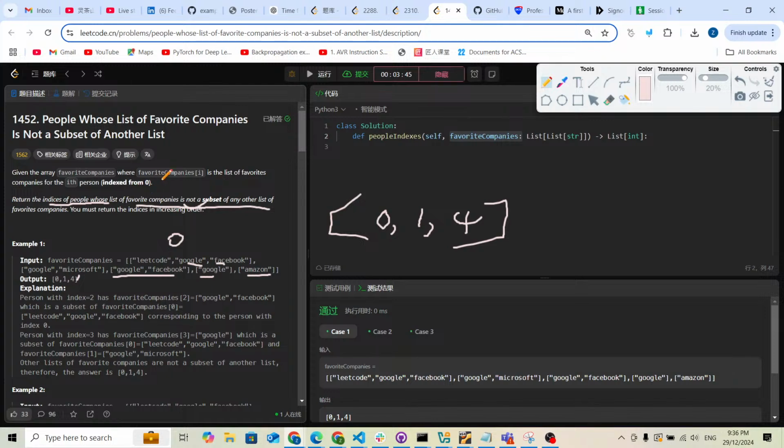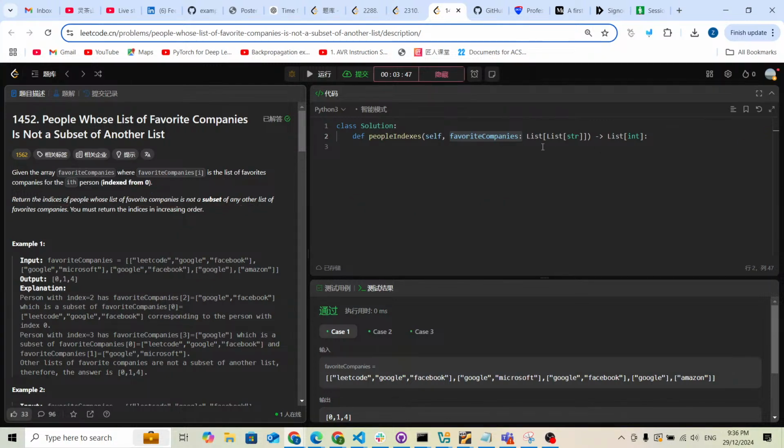Now we're going to directly use brute force to solve the problem. But before that, we turn the favorite companies into sets: inside, I use a set f, for f in favorite companies. Now I check the length of the favorite companies, and I use two for loops: for i in range n, and for j in range n.